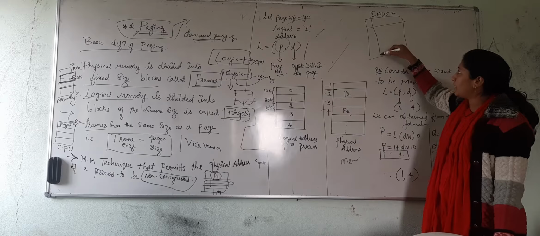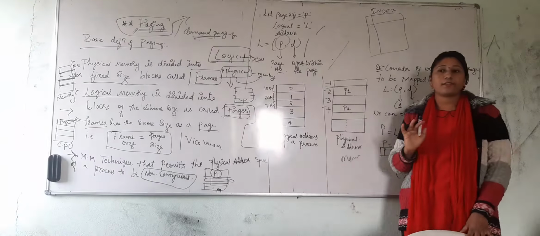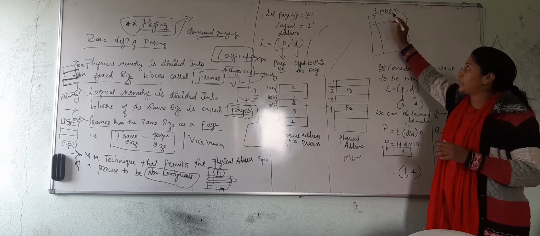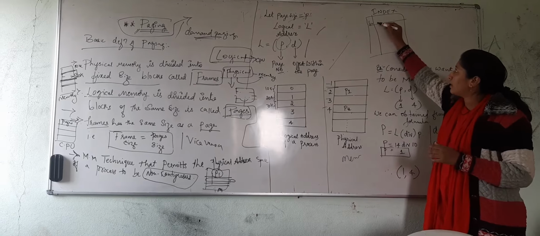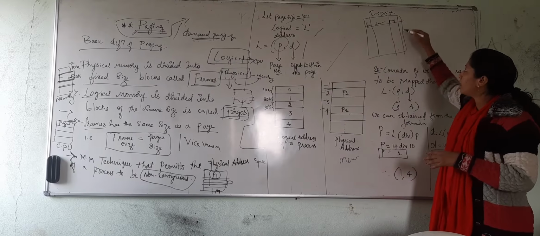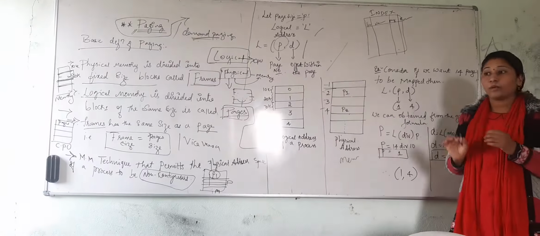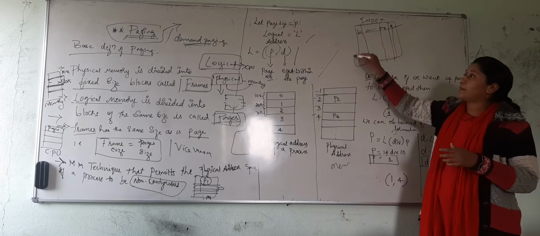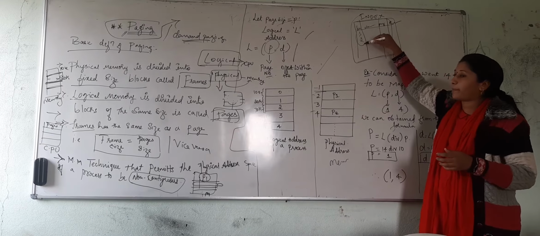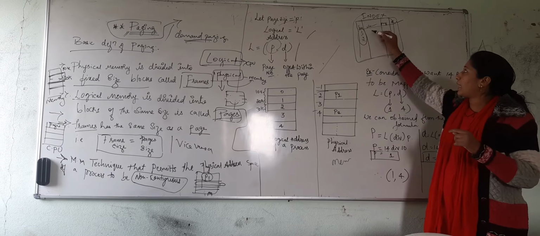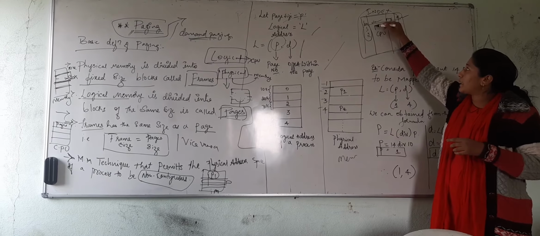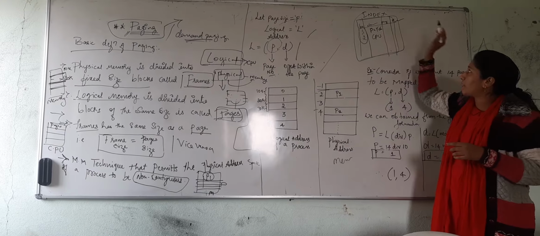Normally, if you don't consider a textbook, consider your practicals notebook, right? The first page will be the index. What does it represent? Serial number, name of the program, your page number and your remark, whatever it is, right? This is acting like a memory, and the serial number will be indicating your page numbers. And the page number I have written in the second page, CPU scheduling algorithm. In the first page, I will say it is paging techniques, right?